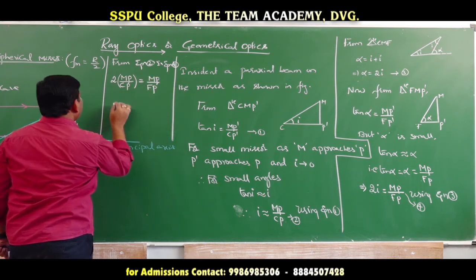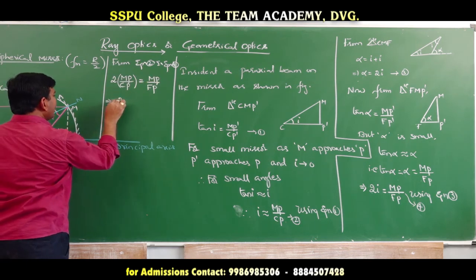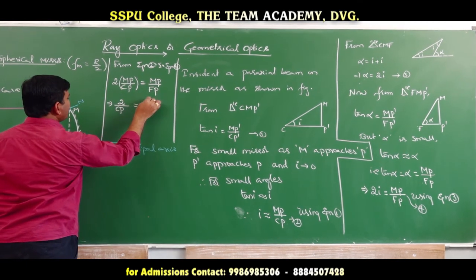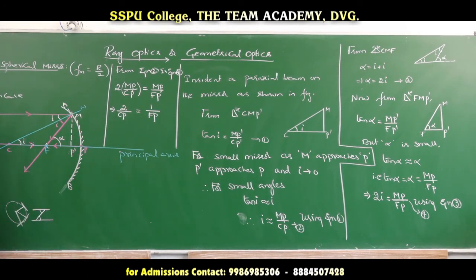So here MP will cancel on both sides, then 2 divided by CP is equal to 1 divided by FP. Now you see here, what is this FP? FP is nothing but the focal length of the mirror, Fm. And what is CP? CP is nothing but the radius of curvature, which is equal to r.